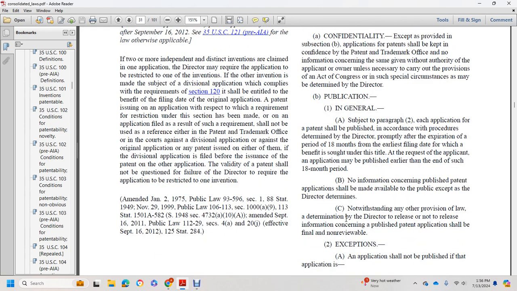Paragraph 2 of subsection (b): each application for a patent shall be published in accordance with procedures determined by the Director promptly after the expiration of a period of 18 months from the earliest filing date for which a benefit is sought under this title. At the request of the applicant, an application may be published earlier than the end of the 18-month period.